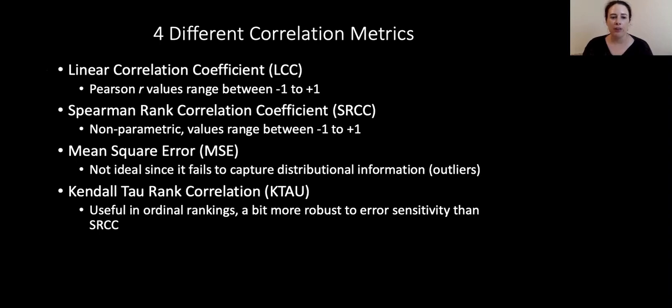So first off, we have the linear correlation coefficient, the LCC, also known as Pearson R. It's a value that ranges between -1 and +1, depending on the correlation, +1 being highly correlated. We also have the Spearman rank correlation coefficient. One of the benefits is that it's non-parametric, and the values again range between -1 to +1. We also use mean square error, and now this is not ideal since it fails to capture the distributional information such as outliers. And finally, again, we have the Kendall-Tau rank correlation coefficient, which is useful in this task because it captures ordinal rankings, and it is a little bit more robust to error sensitivity than the Spearman rank correlation coefficient.